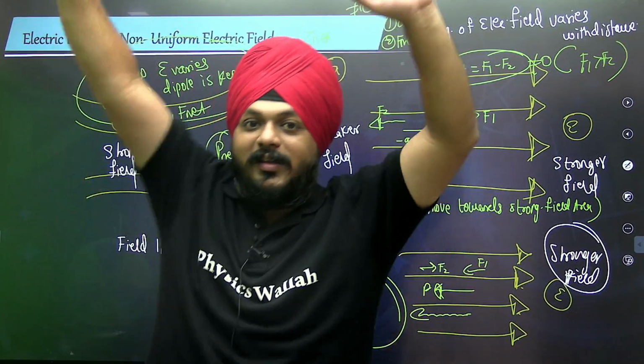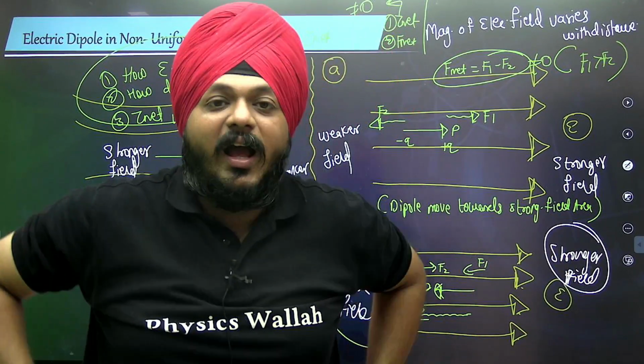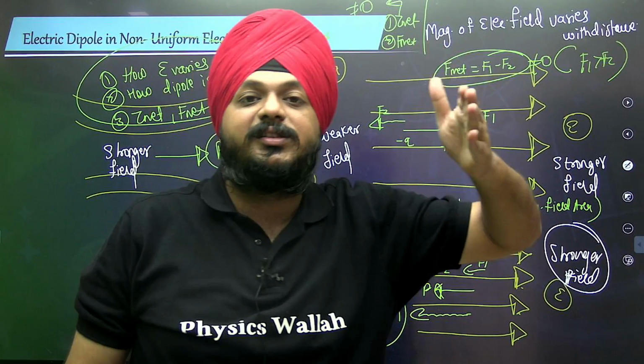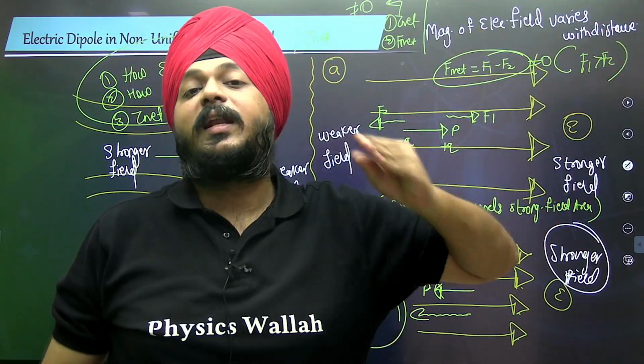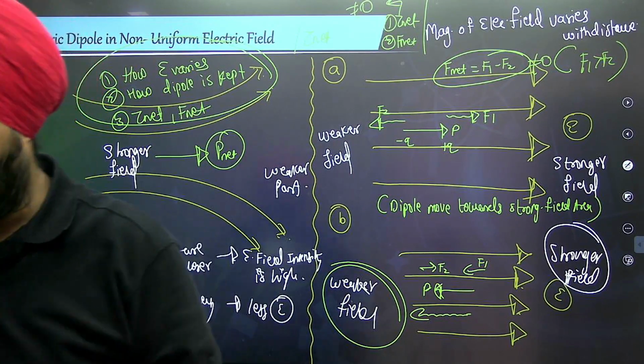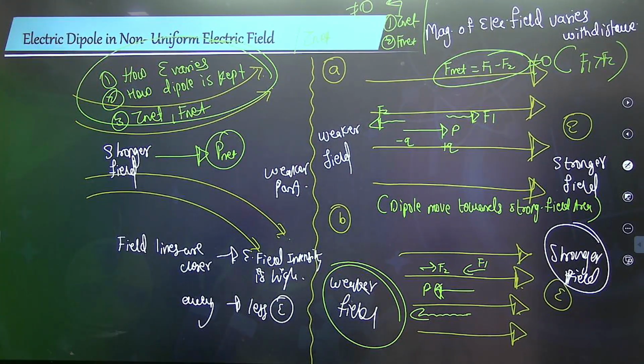So this was all about the electric dipole. Don't get worried. This electric dipole is going to come again in electrostatic potential energy and electrostatic potential. At that time, we are going to revise all of those things again.